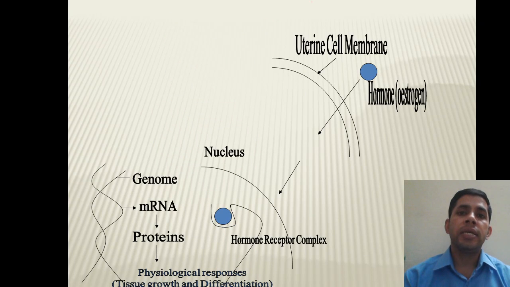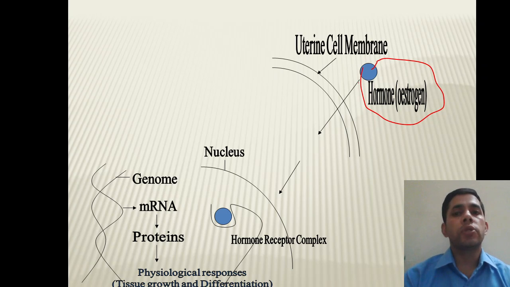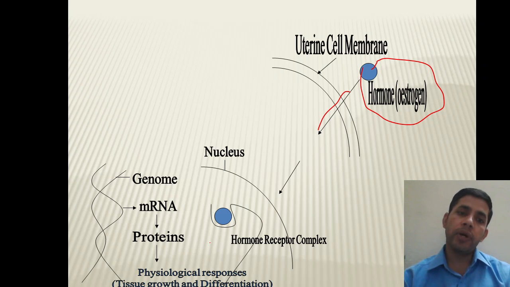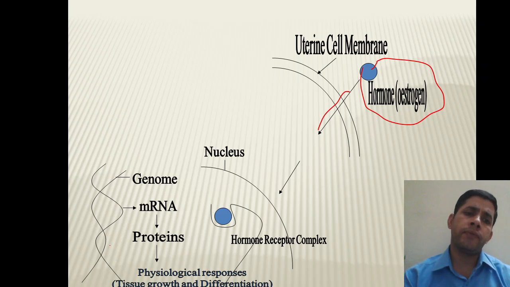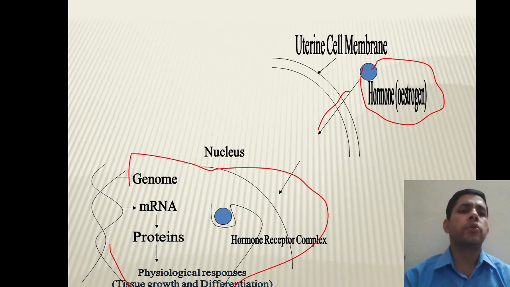In the second case, for example, estrogen is there. We know that estrogen is a steroid hormone, so it can easily pass into the cell membrane, and it will directly pass into the cell and do whatever physiological function it has there. It will easily do that.